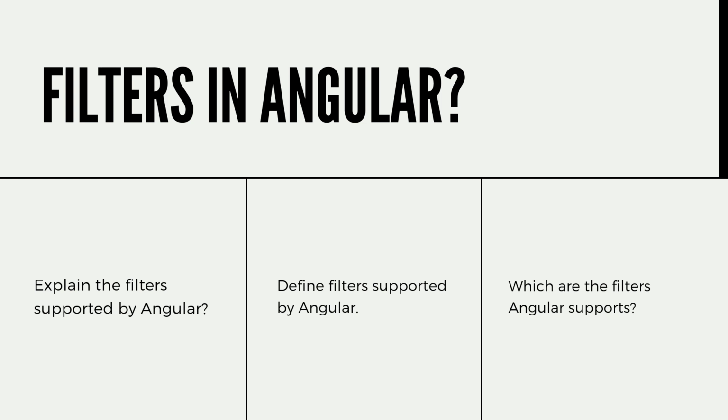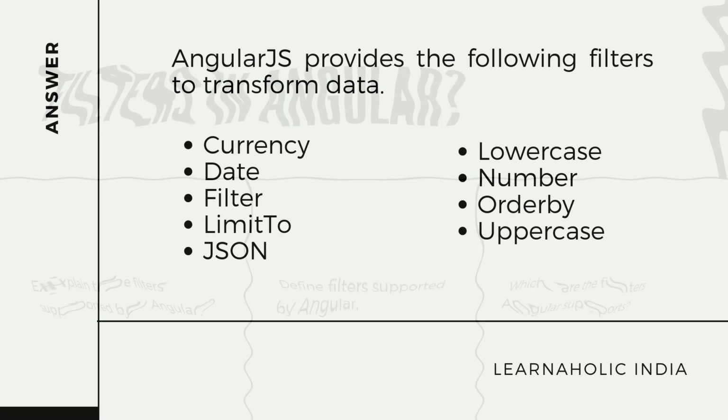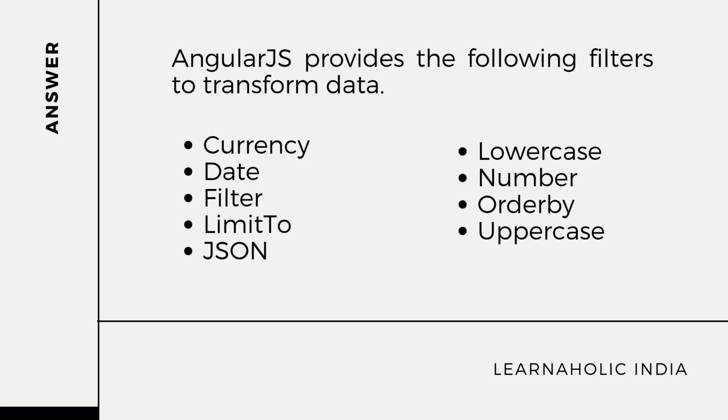The next question is, which filters does Angular support? AngularJS provides various filters to transform the data. We will see each filter one by one. So let's start with currency. It is used to format a number to a currency format. Next is date.